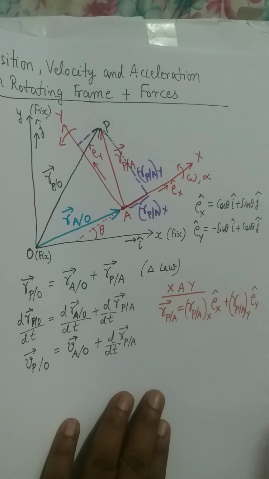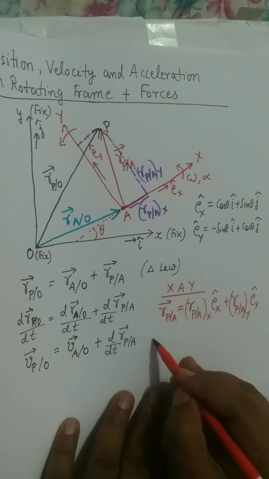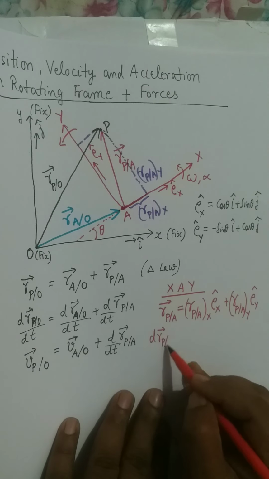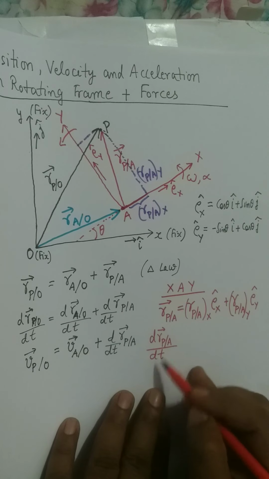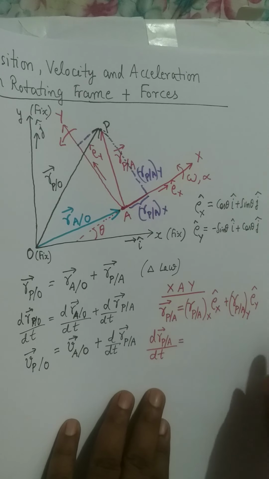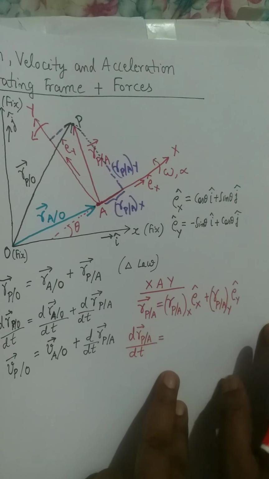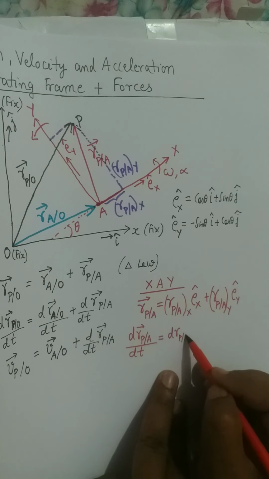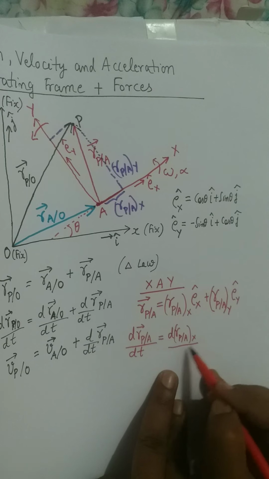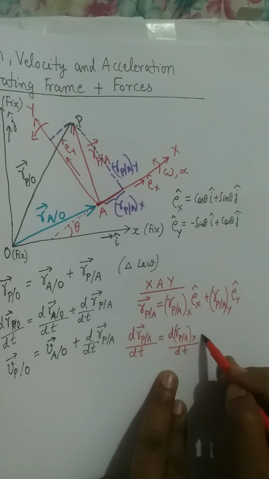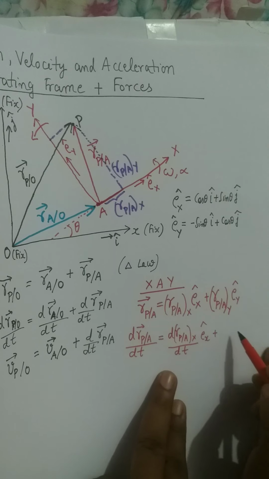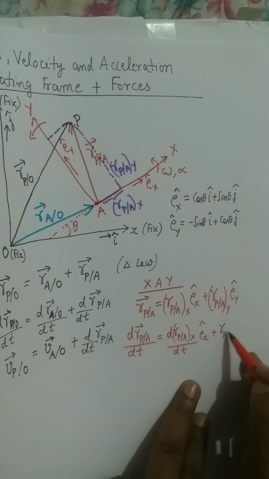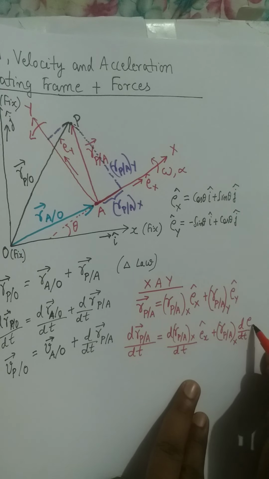Now what is the derivative of this vector, d r_P/A relative to time? Derivative of this vector with respect to time. Well, this derivative will be d of r_P/A x by dt into Ex cap plus r_P/A x and derivative of Ex cap by the product rule or chain rule.